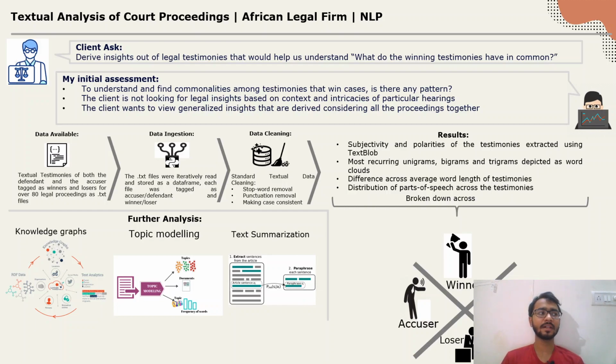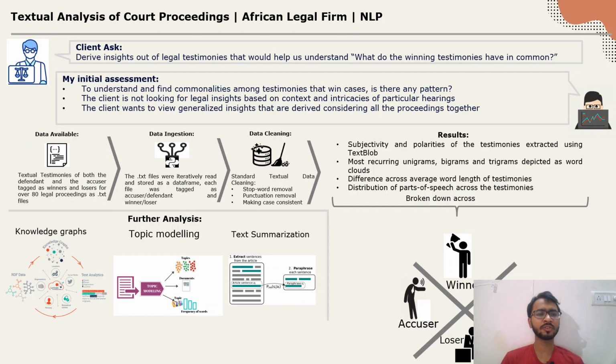The client had textual data in separate text files where they had testimonies, and each of those text files was tagged as winner, loser, or accuser and defendant. Right. So the main objective of this entire activity was to understand whether there is any pattern among the winning testimonies, as I've written here.